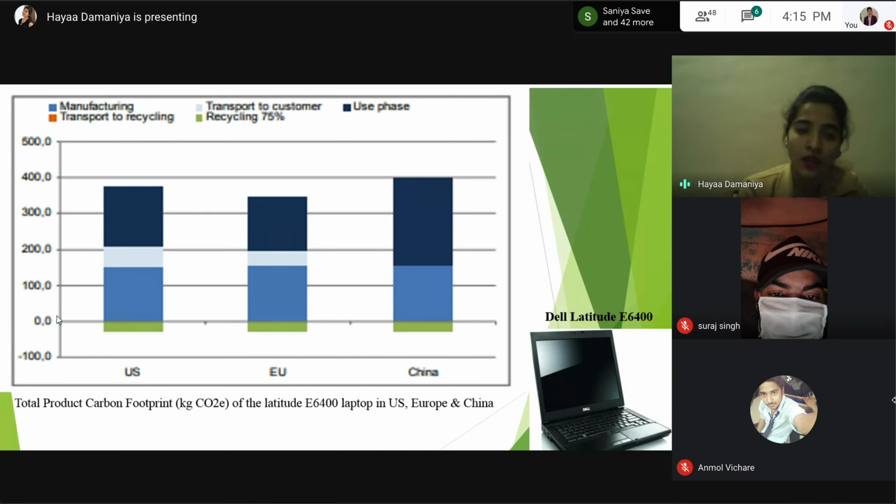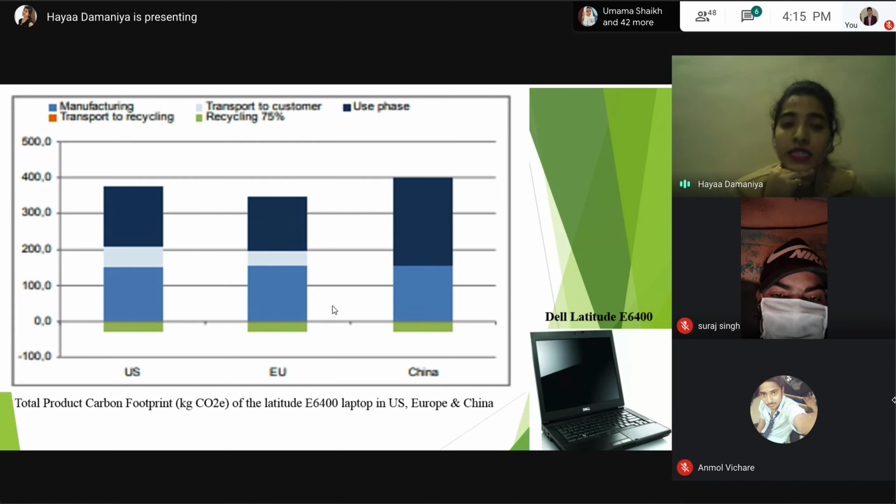So you can see here, in the US region, the total carbon footprint of the Latitude E6400 was approximately 350 kg CO2 equivalent. The same laptop in Europe was 320 kg CO2 equivalent, whereas in China it is approximately 370 kg CO2 equivalent. The result differed from region to region, but not that much.